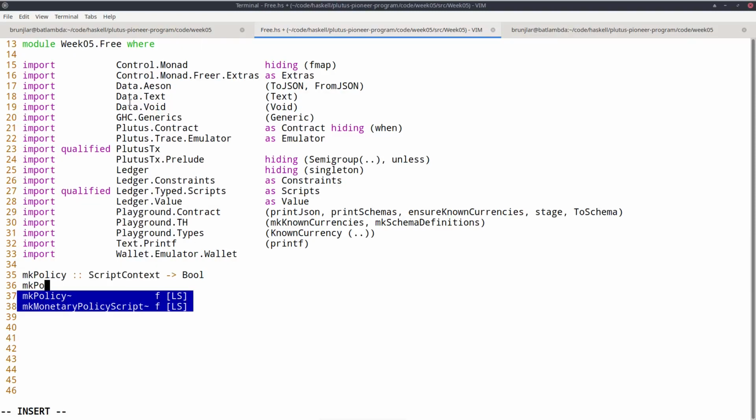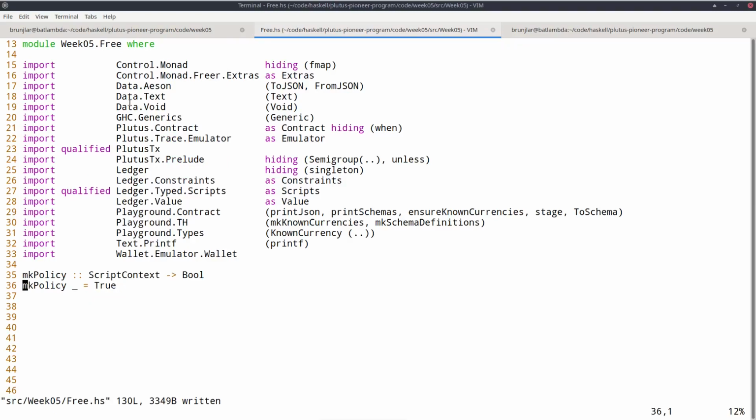And let's write the simplest monetary policy, the simplest minting policy that we possibly can. And that would be the one that ignores the argument, ignores the context, and always returns true. So this is the minting policy that allows arbitrary forging and burning of tokens of the currency symbol that belongs to this policy.